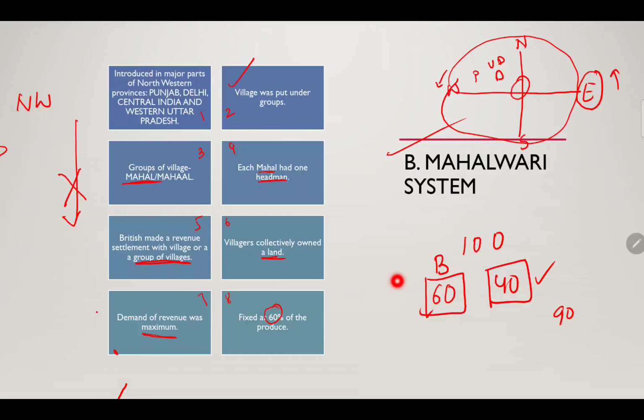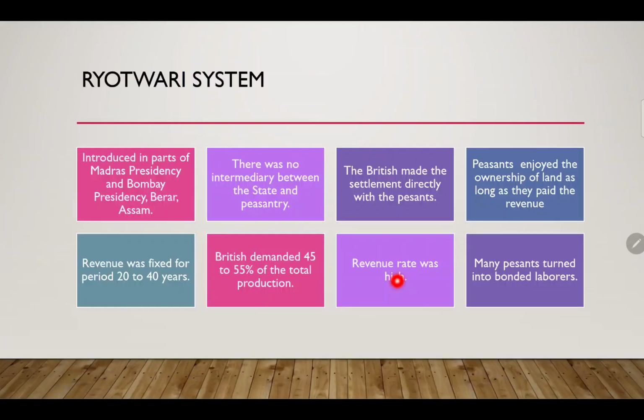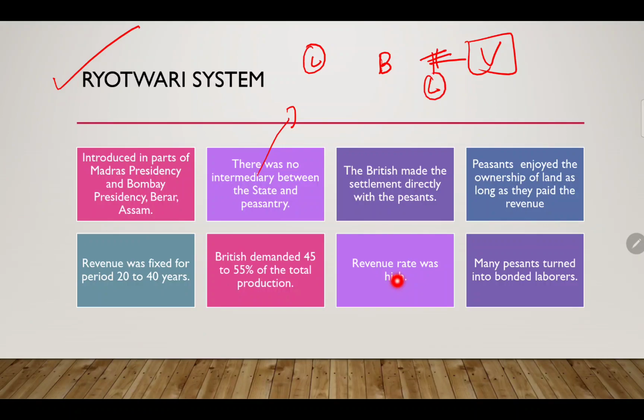Okay, now moving forward, the Ryotwari system was introduced in parts of the Madras Presidency and Bombay Presidency, Berar, Assam. There was no intermediary between the state and the peasant. No intermediary means no lords. Just British and villagers, nothing in between, because in the permanent settlement we had lords in between, right?